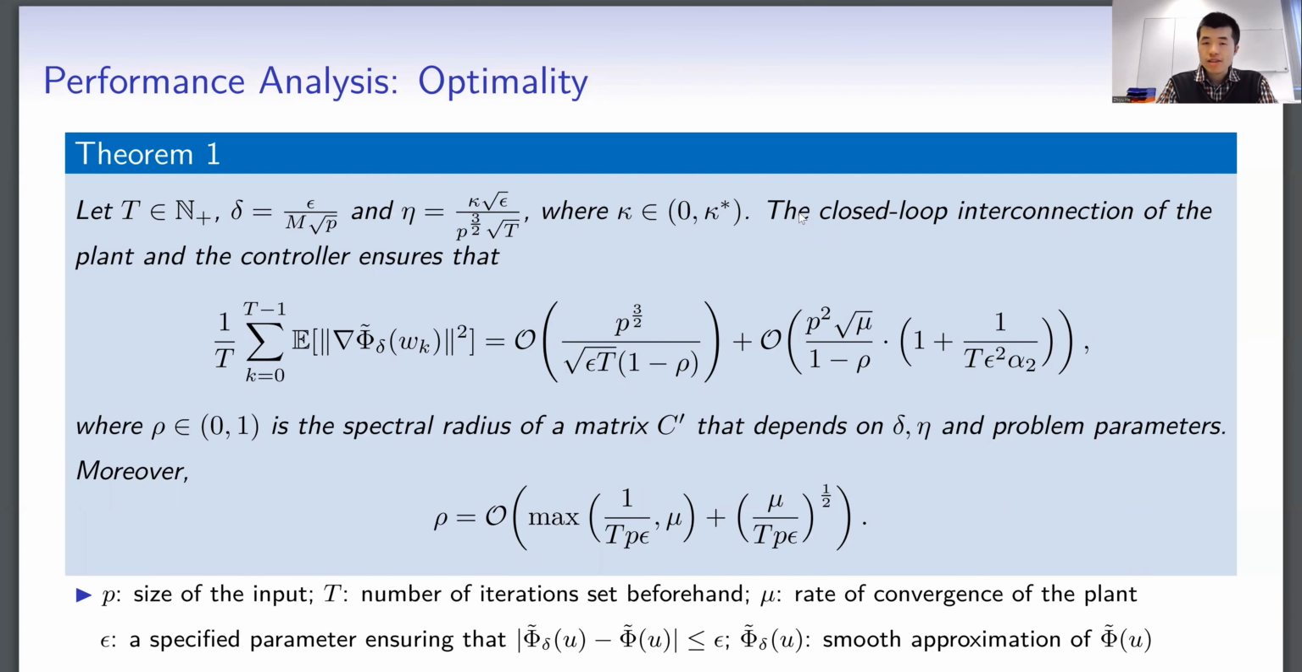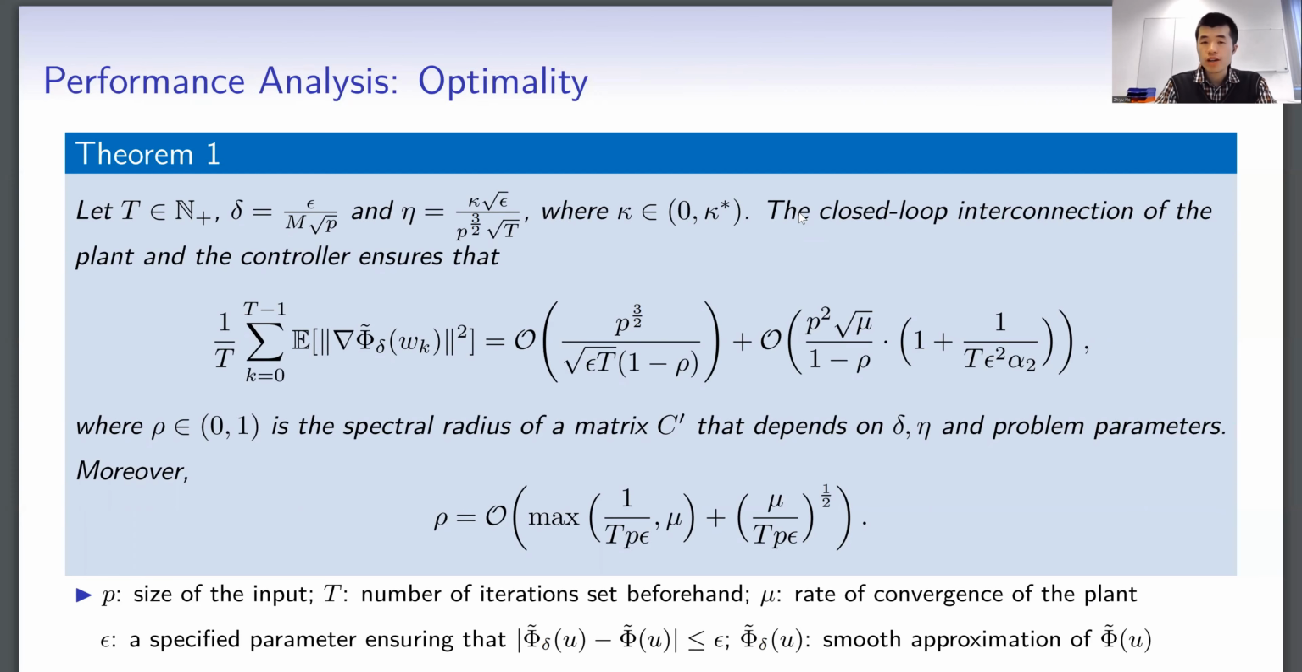The main takeaway is that given the size of input p and the number of iterations T set beforehand, we can suitably select the smoothing radius delta and the step size eta to ensure that the convergence measure would be of such an order given in the theorem.